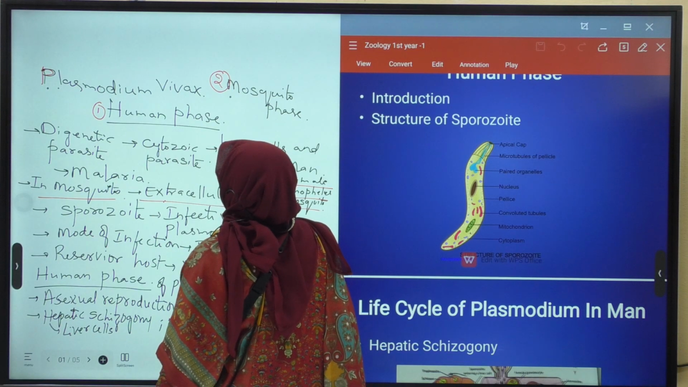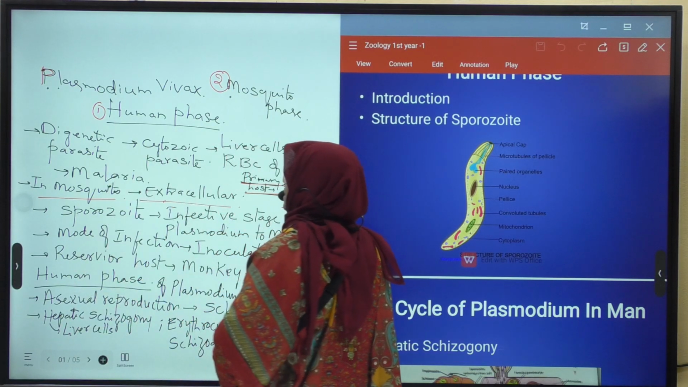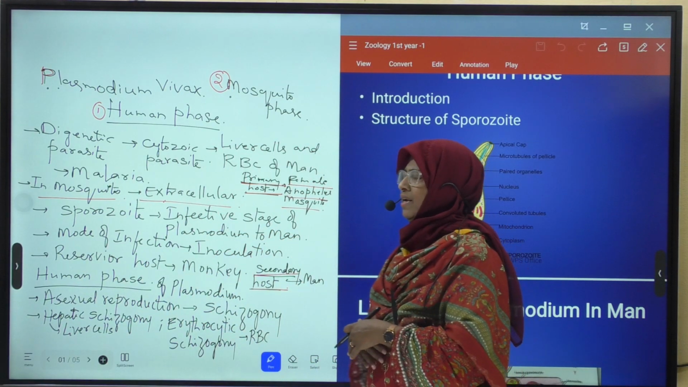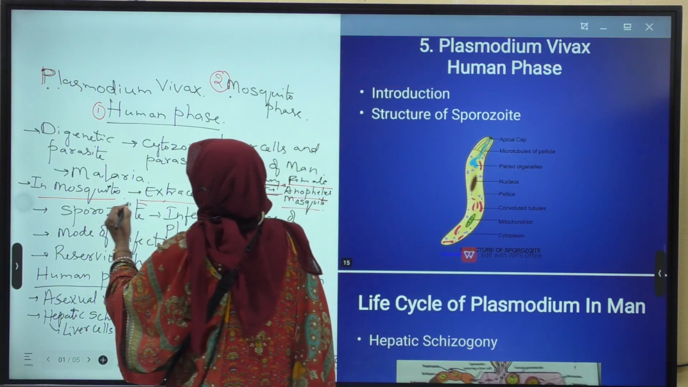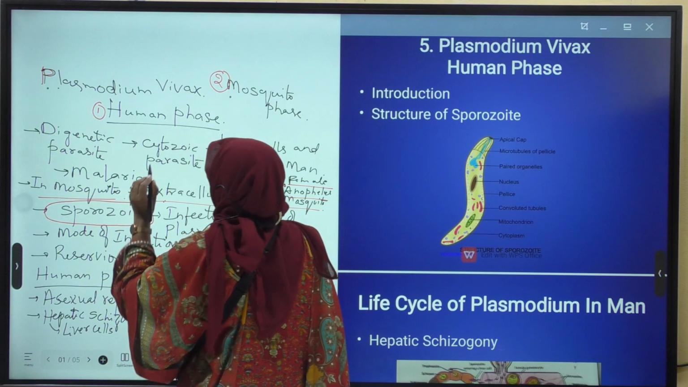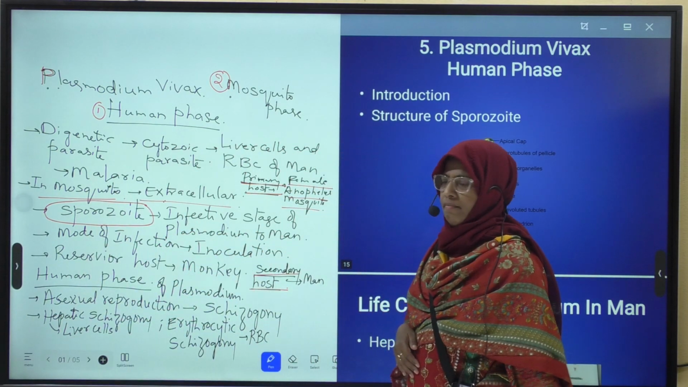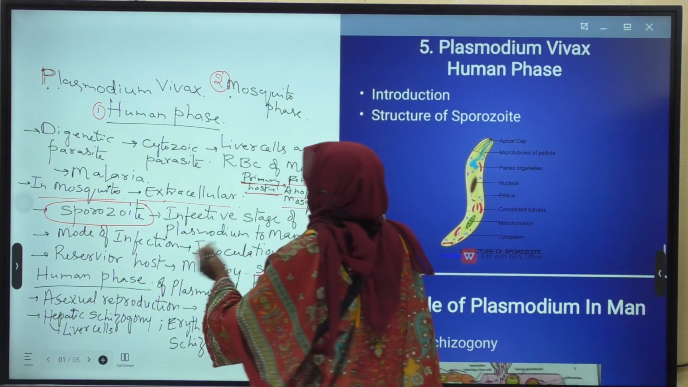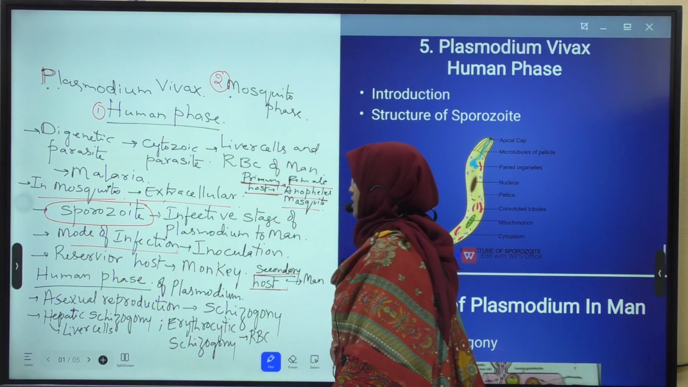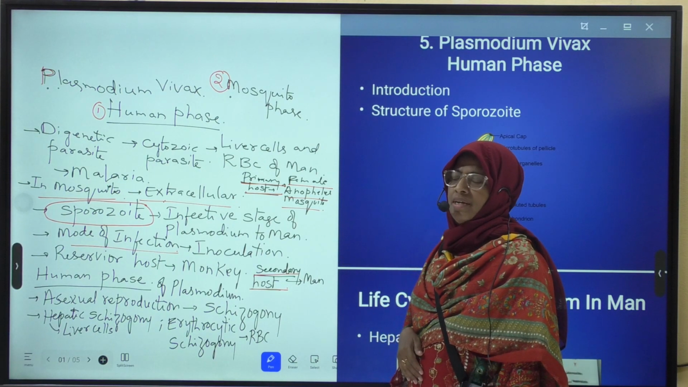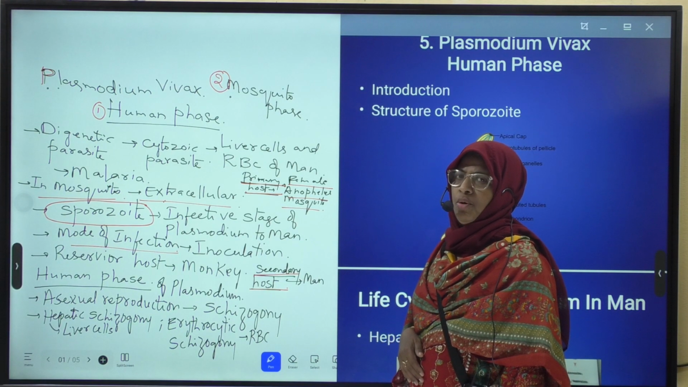Next, infective stage of Plasmodium to man is sporozoite stage. Here, mode of infection is by inoculation. What is inoculation? Mosquito bite.